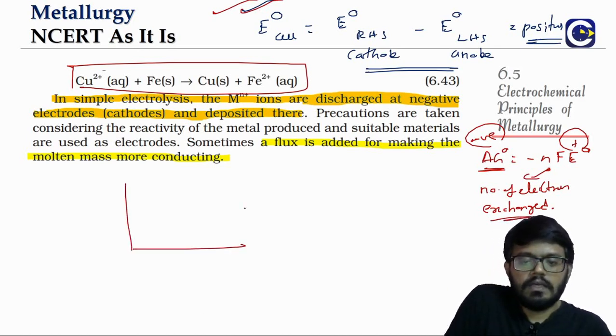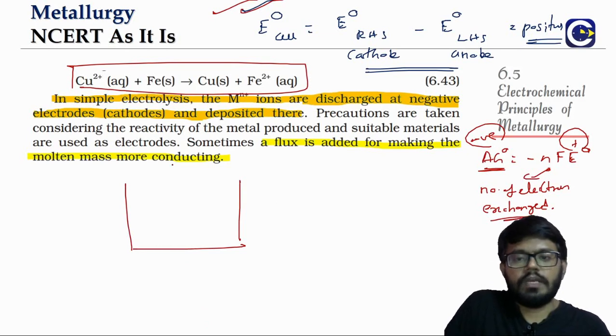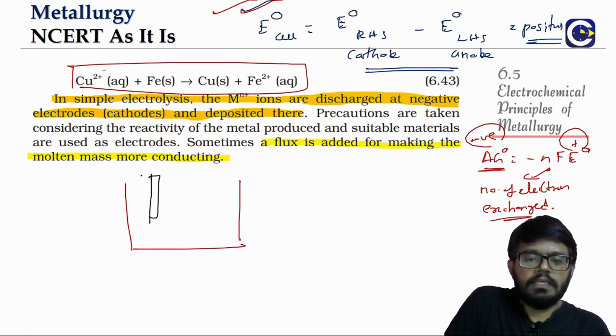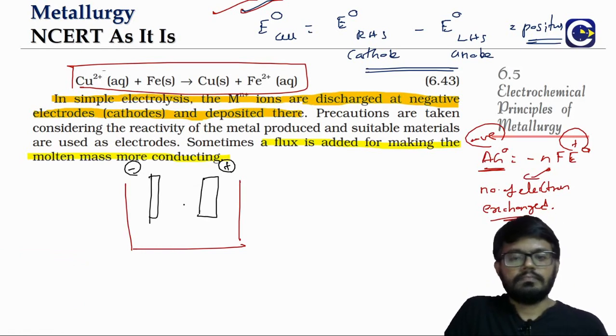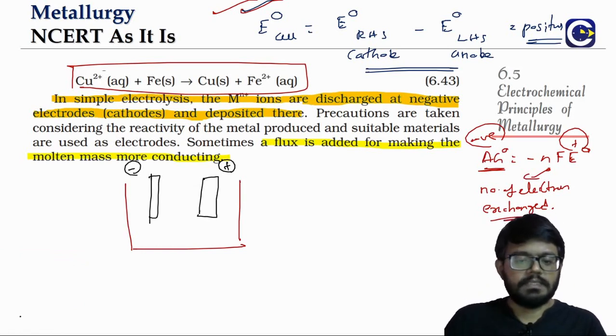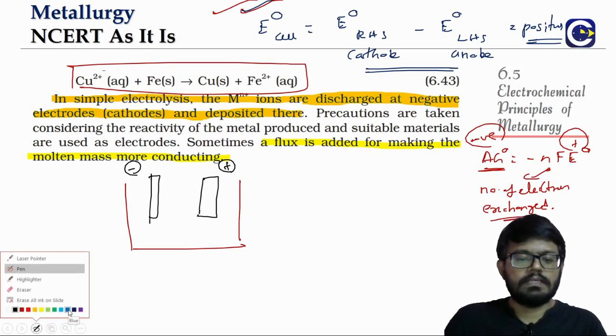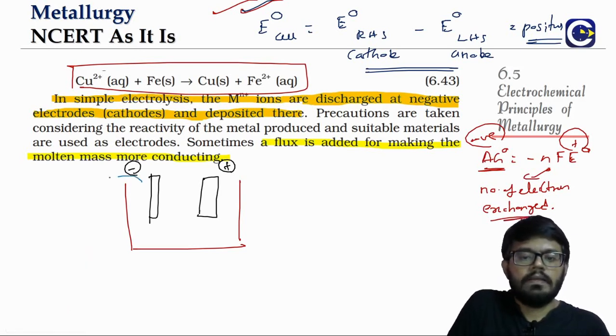Now when you are performing simple electrolysis, take an electrolytic cell. Where do we perform the electrolysis? Inside the electrolytic cell. Okay, so we'll have the negative electrode and we'll have the positive electrode. Don't think about the sizes, it just came by the representation, it's not like one will be large and the other small. The negative electrode, we'll be calling it as what? Cathode. The positive electrode will be called the anode.